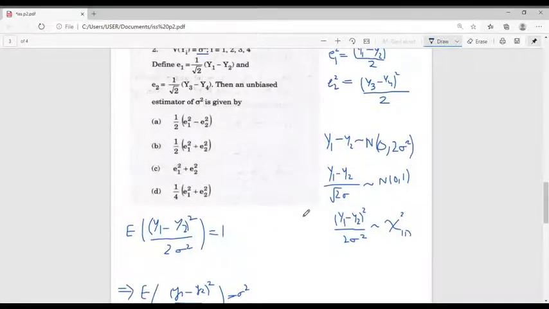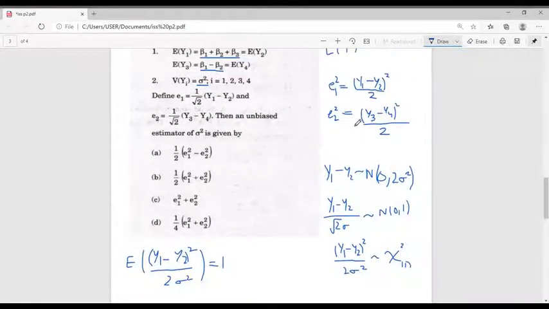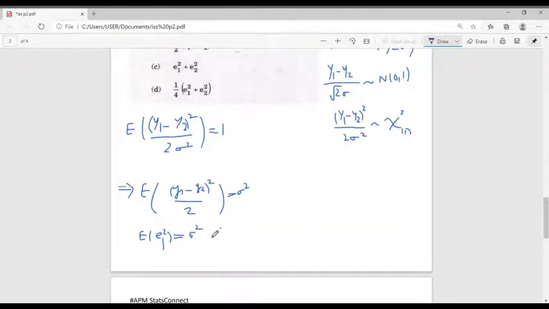Similarly, for E2 square we get the expectation of E2 square is also equal to sigma square. Thus, the expectation of E1 square plus E2 square is equal to 2 sigma square.